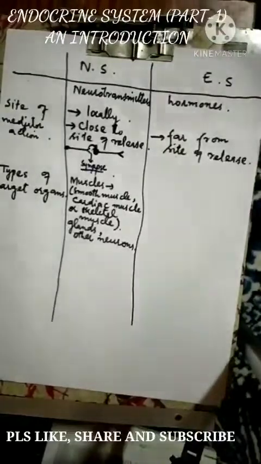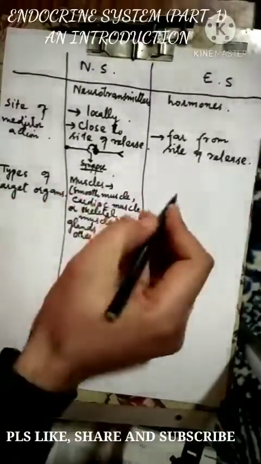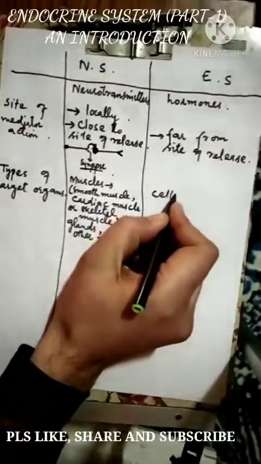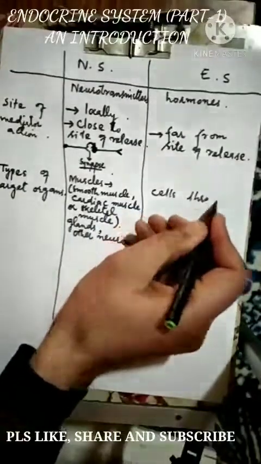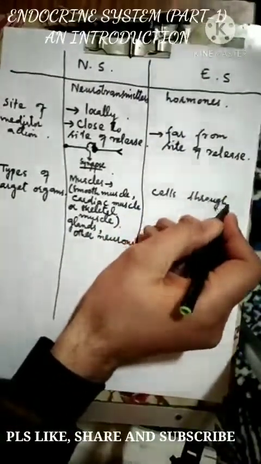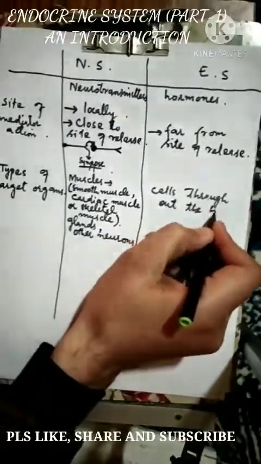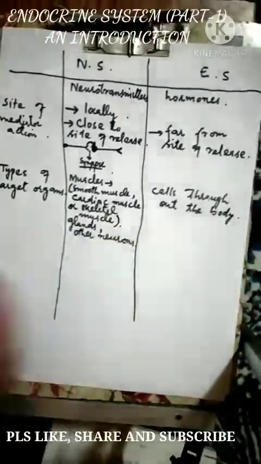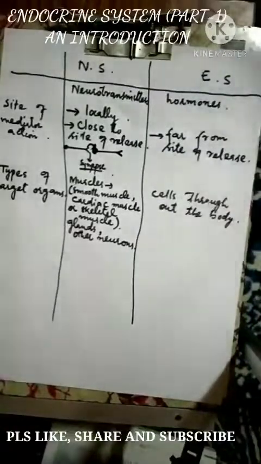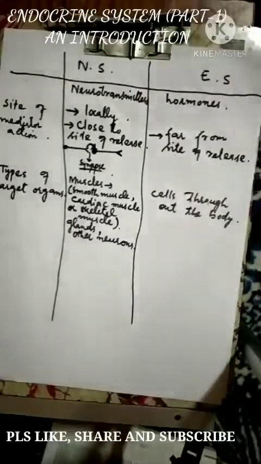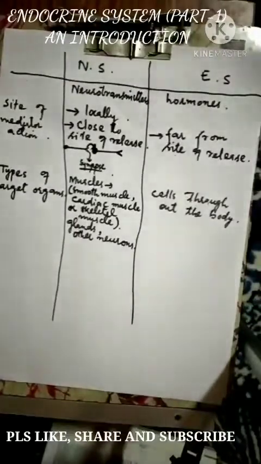Fine. And when we talk about the types of target organs of the endocrine system, it is actually the cells throughout the body. Okay, it is not specific to muscles, it is not specific to glands, it's not specific to neurons. It can be the different types of cells throughout the body.